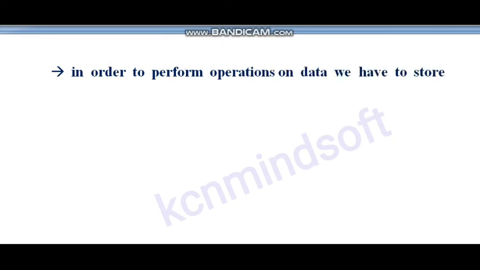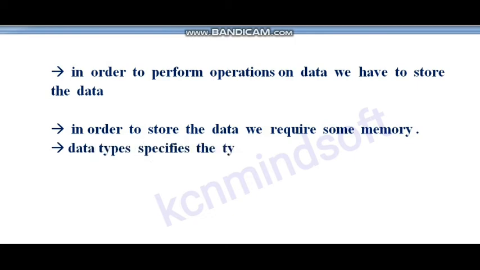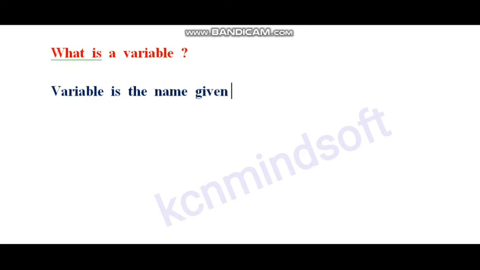In order to perform operations on data, we have to store the data. In order to store the data, we require some memory. Data types specify the type of data that we store in the memory. What is variable? Variable is a name given for a particular memory location.